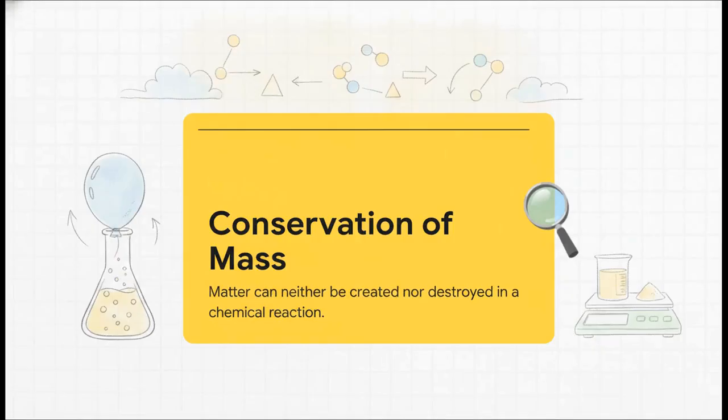Okay, let's answer our baking soda mystery. If you do that exact same vinegar and baking soda experiment, but this time you stretch a balloon over the mouth of the flask to trap that escaping gas, something amazing happens. The mass on your digital scale remains exactly the same before and after the reaction. This perfectly proves the law of conservation of mass, proposed by Antoine Lavoisier way back in 1789. It tells us matter can neither be created nor destroyed in a chemical reaction. The gas didn't just vanish, it just changed form and floated away because we didn't catch it.